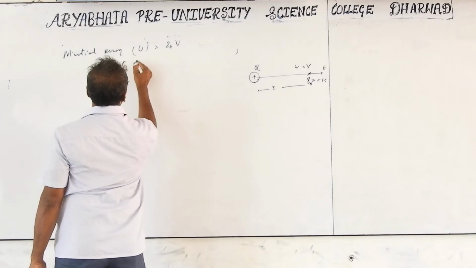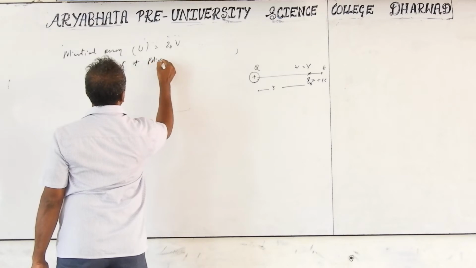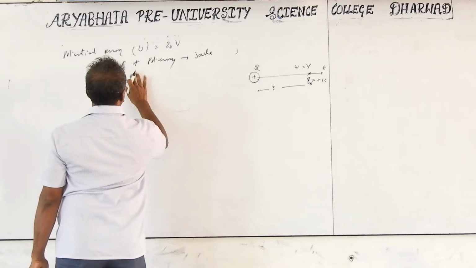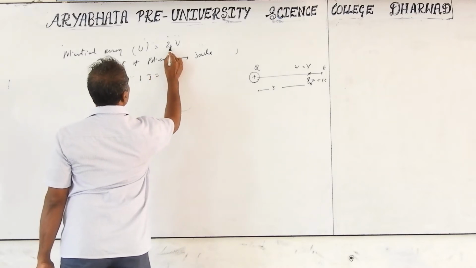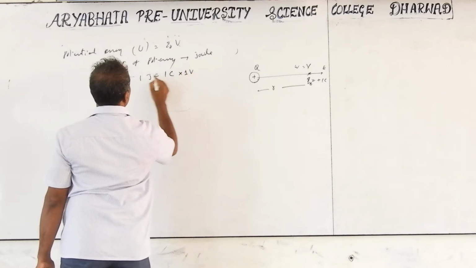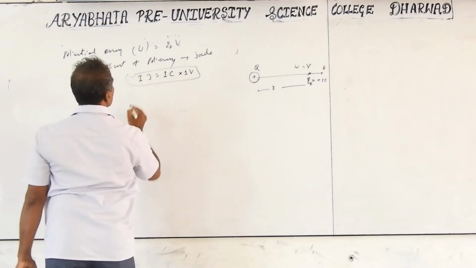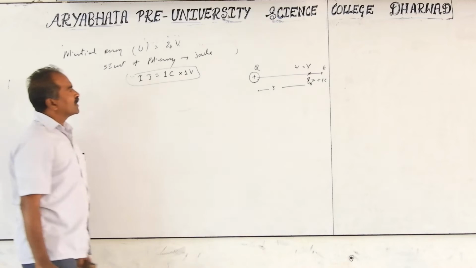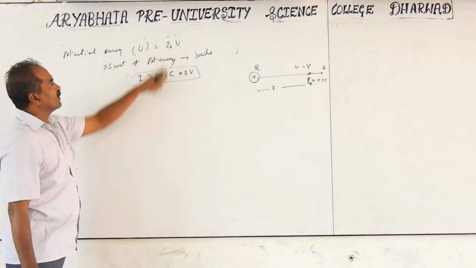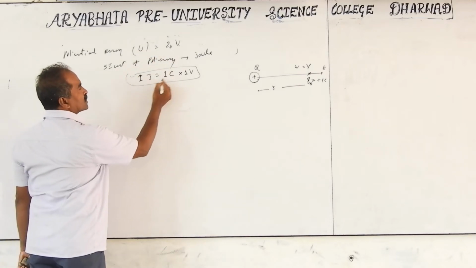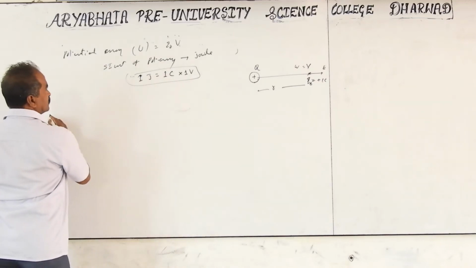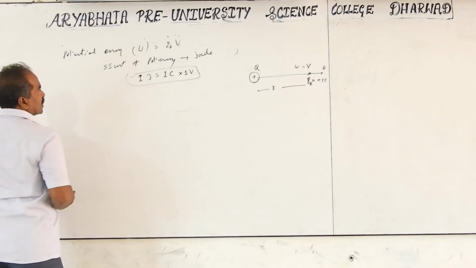The unit of potential energy is the joule. Another form: 1 joule equals 1 coulomb into 1 volt. That is the same as the definition we took before: 1 volt is equal to 1 joule by 1 coulomb, since potential is potential energy per unit charge. Cross multiplying, we get the expression for 1 joule. Next is potential difference.